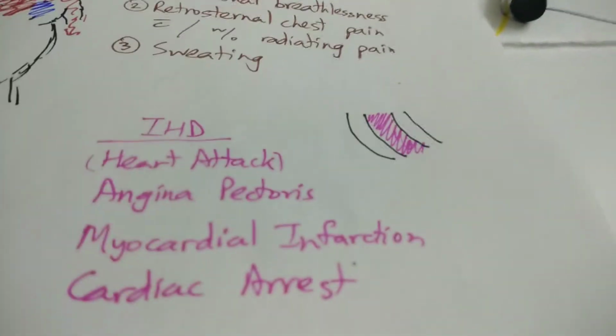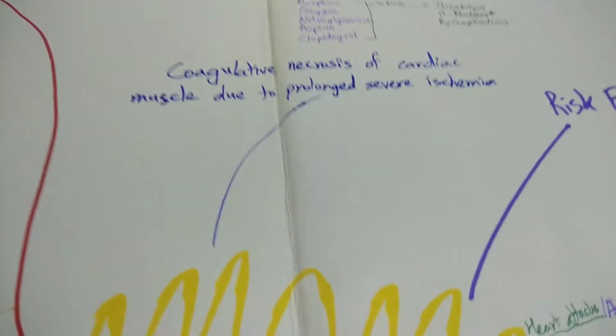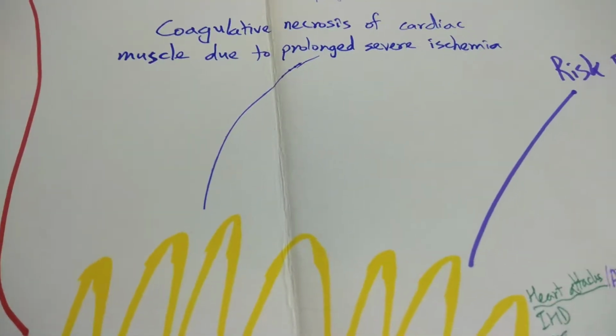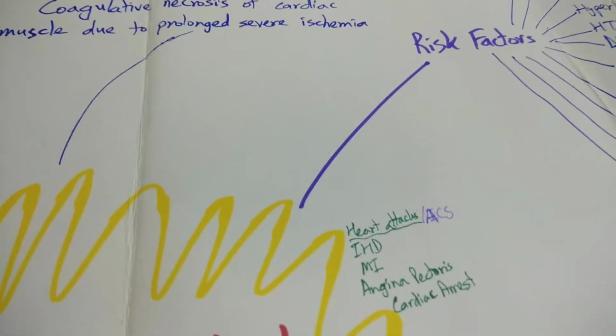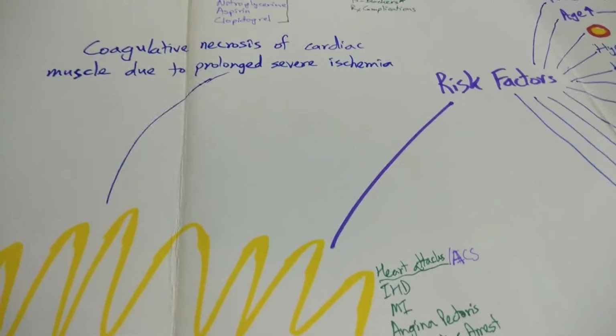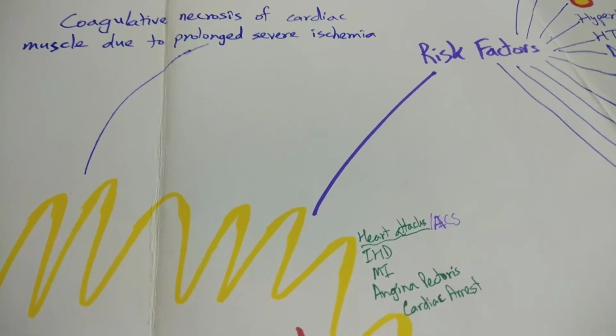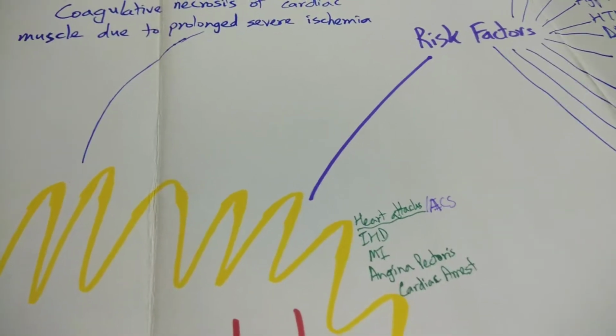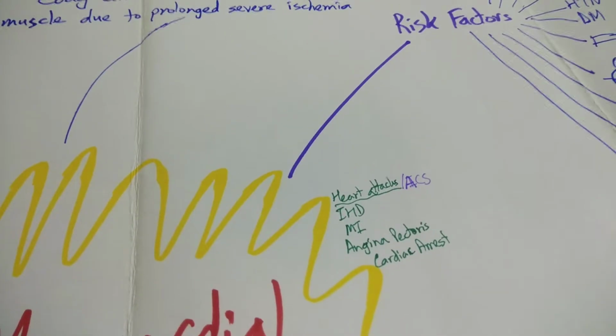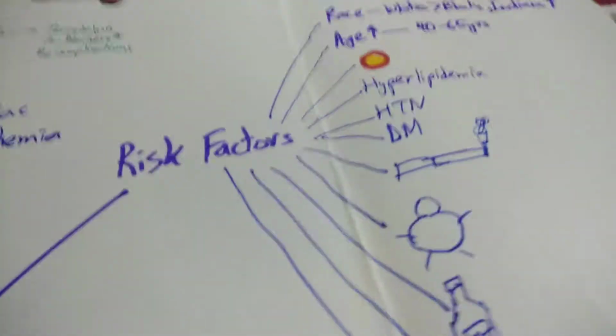Okay, now let me move on to myocardial infarction. As I just explained, it's nothing but coagulative necrosis of cardiac muscle due to prolonged severe ischemia, and it can also be called acute coronary syndrome. Myocardial infarction and angina pectoris, as well as ischemic heart disease, can be called acute coronary syndrome because of extensive involvement of the coronary arteries. Right. Now, let's move on to the risk factors.